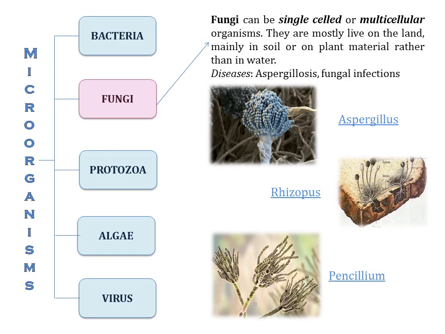If we keep a bread outside for more than 1 week, we can find grey or black patches on the top of the bread. This is usually a fungus called Rhizopus. And the third one is Penicillium. A molecule of this Penicillium is used as an antibiotic called penicillin. And the diseases caused by fungi are aspergillosis and fungal infections.